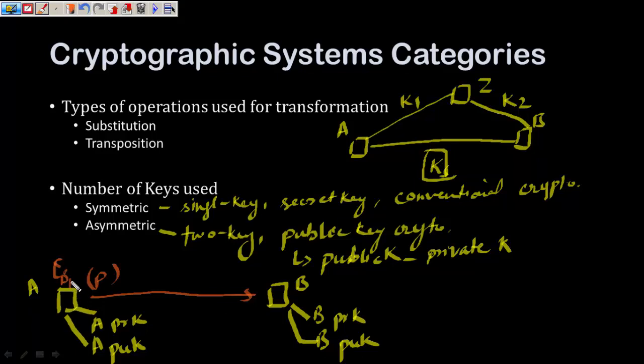So B's public key. And after this encryption, whatever ciphertext you have calculated would be sent to B. Now when this ciphertext reaches B, since I have used the public key of B, it will be decrypted by the private key of B.